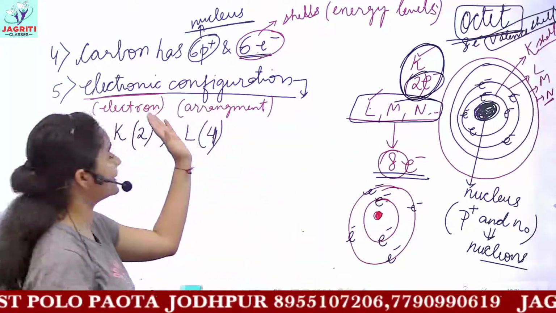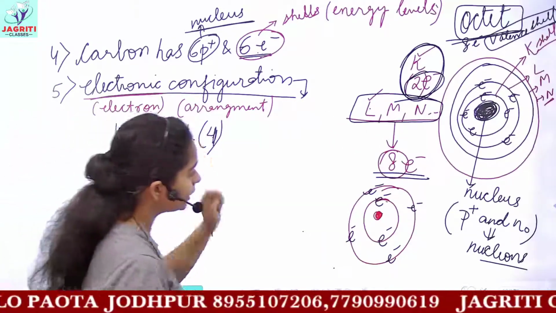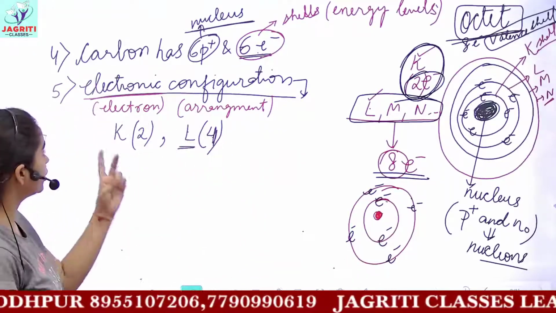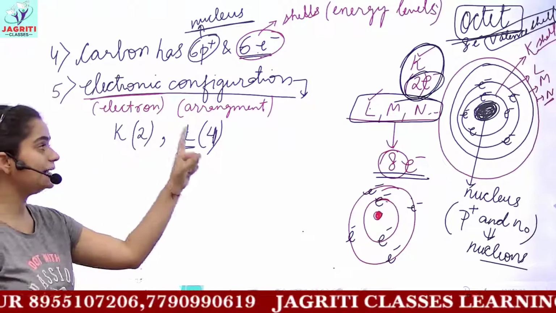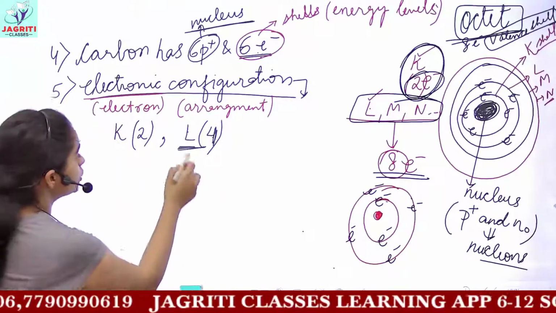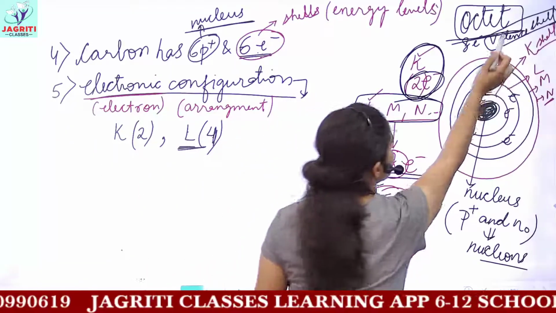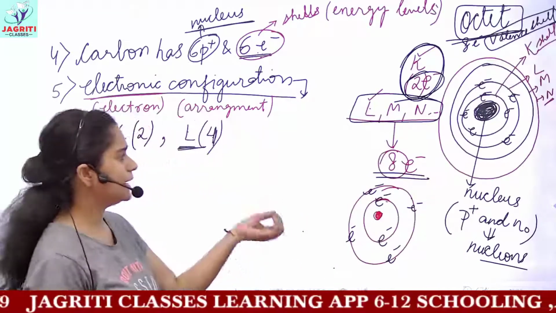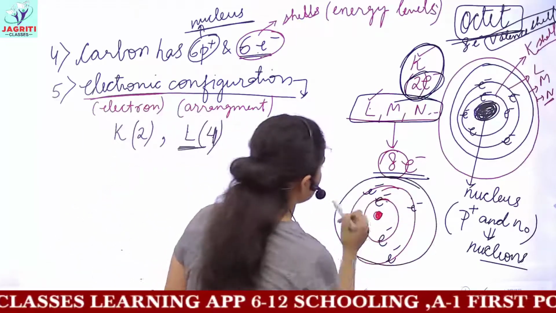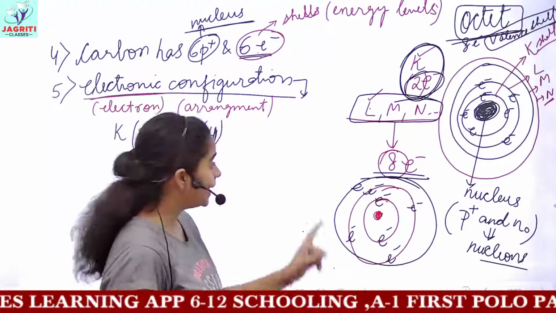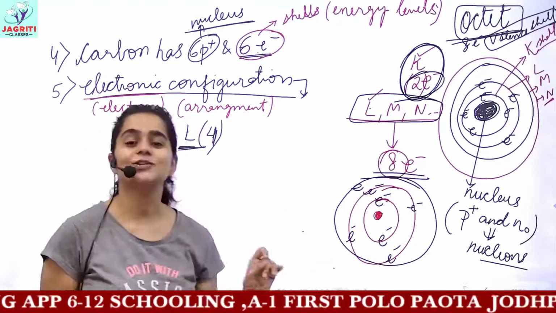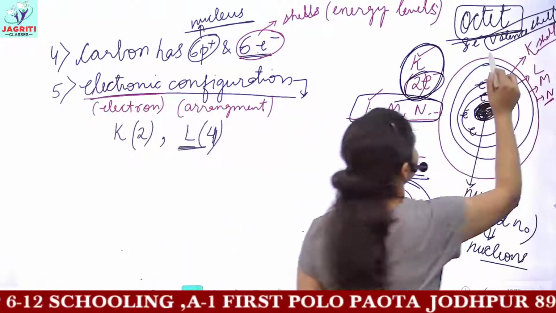Let's take an example of carbon. For carbon, the outermost shell is which shell? L shell. Okay, for carbon we have 2 shells, K shell and L shell, and this L is the outermost shell. So this L shell would be the valence shell for carbon. But take any other example. Let's suppose you have one more shell here and 1 electron in this shell. Then the outermost shell or valence shell would be the third shell. I'm just trying to explain what we mean by the term valence shell.